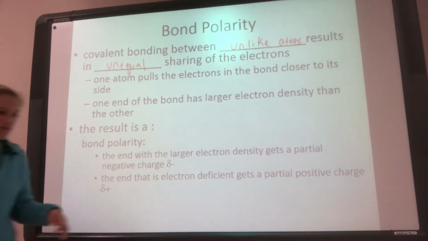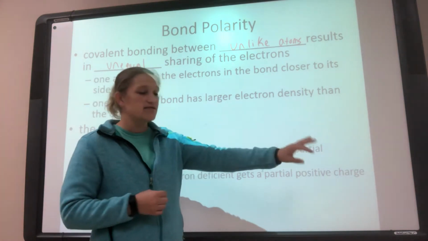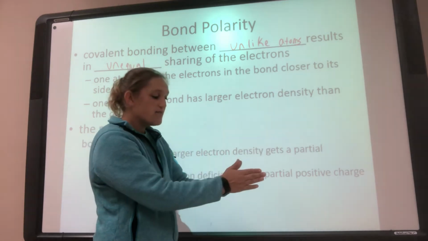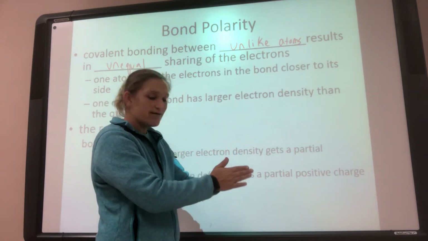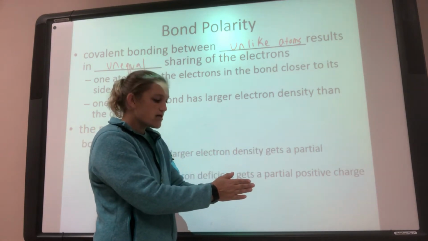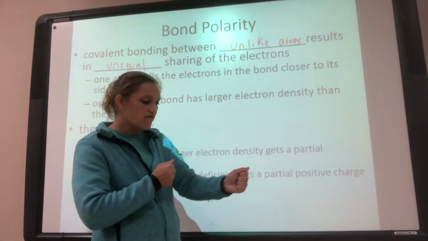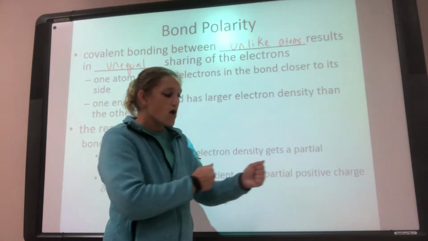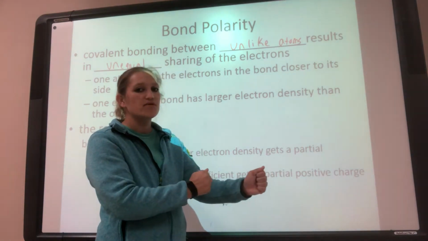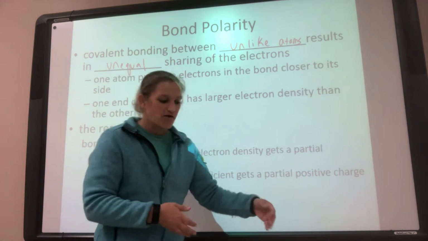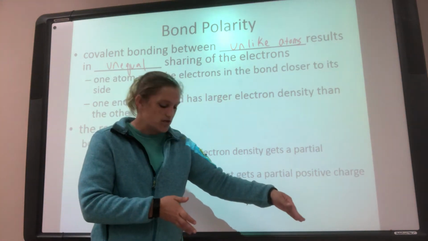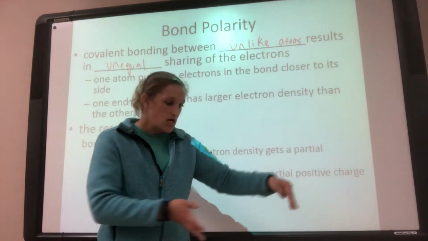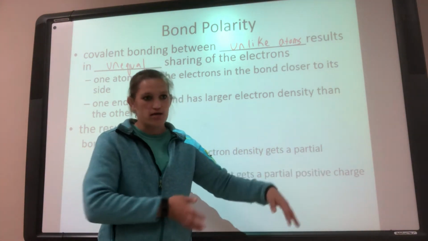All right, so what that means is if I'm an atom and this is a different atom and we're sharing the electrons, if we are not the same, then these electrons aren't going to be shared equally. Think of it as a little tug of war. One of us is going to pull the electrons closer, and so they're still between us, we're still sharing them, but they might be a little closer to me than the other. If we're talking about our book, maybe I can't see as well, so I might need the book closer to me than to the other person, but we're still sharing it, okay?